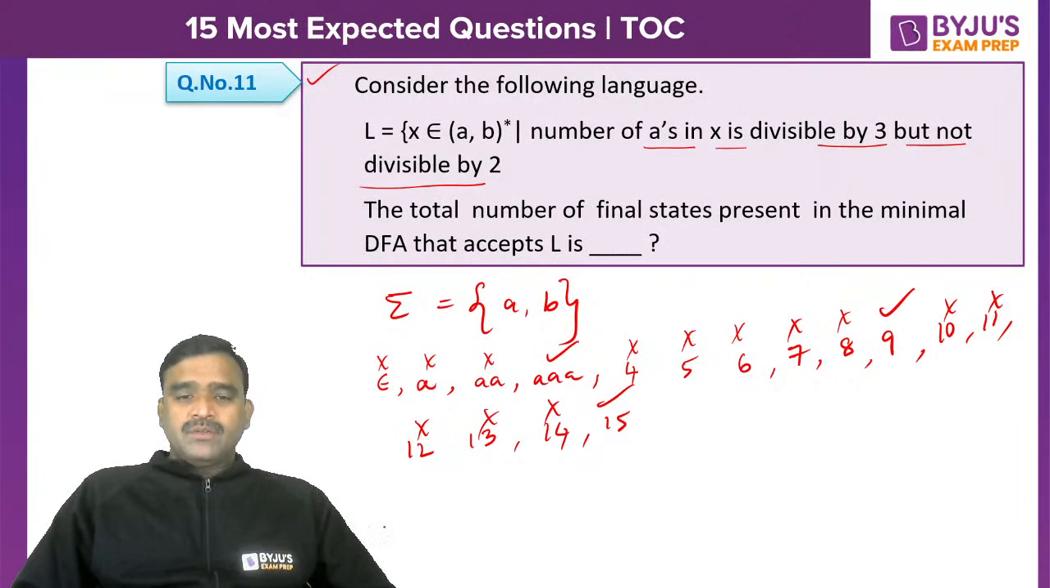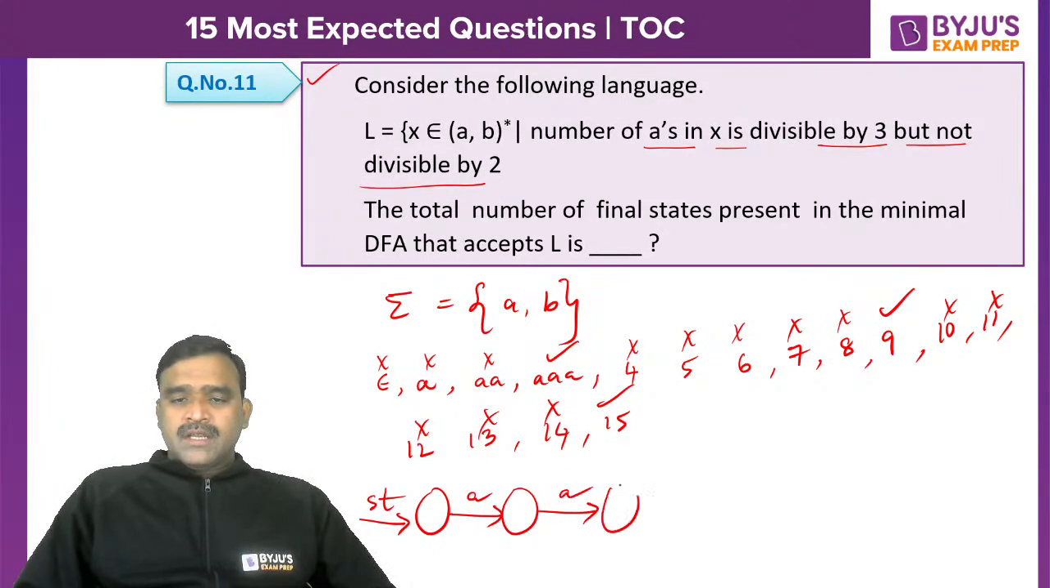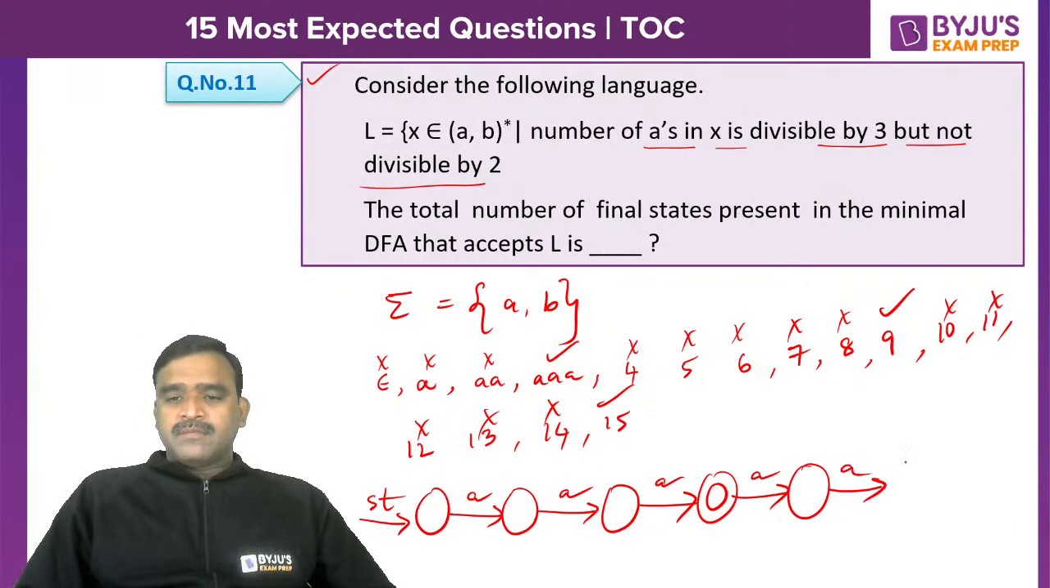Okay, now coming to B's, any number. So I am constructing a machine. Please observe carefully. The starting state is not a final state. So epsilon is not accepted. Single A is not accepted, non-final state. 2 A's also not accepted, but 3 A's should be accepted. 4 A's should not be accepted. 5 A's should not be accepted.